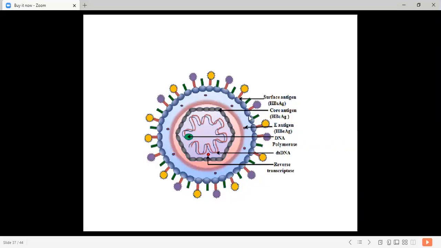It has a capsid. The surface antigen is present, which we call HBsAg, also known as Australia antigen. Then the core antigen is present, and the E antigen. Then there is the DNA polymerase, which we call a reverse transcriptase.